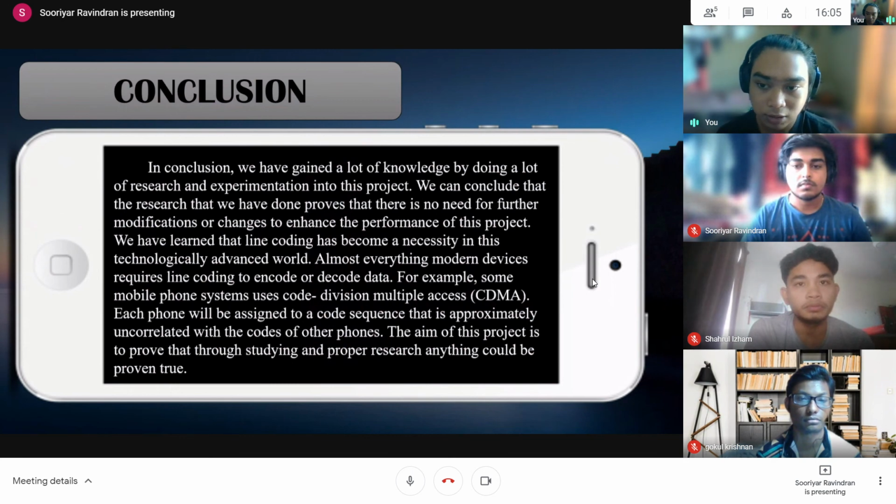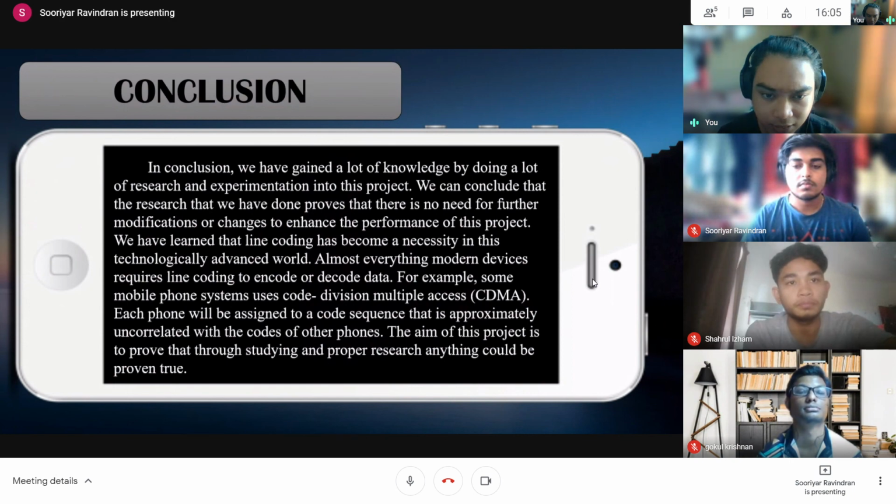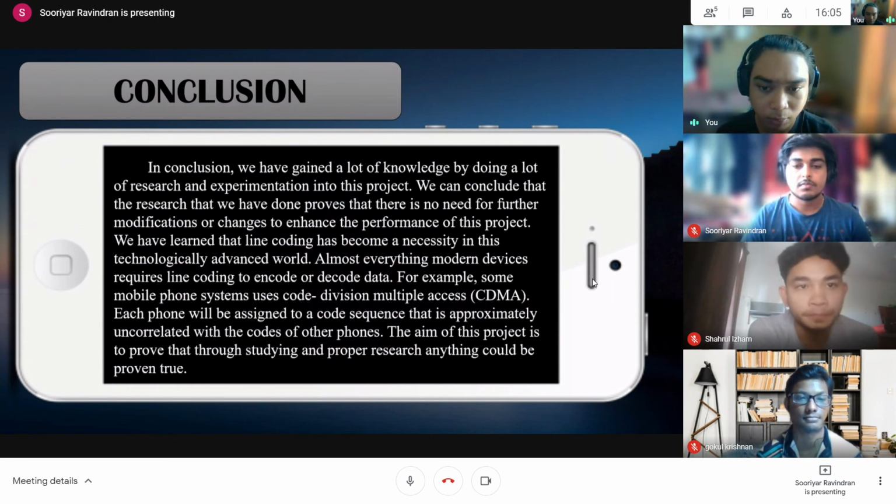For example, some mobile phone systems use code division multiple access, also known as CDMA. Each phone will be assigned a code sequence that is approximately uncorrelated with the codes of other phones. Therefore, the aim of this project is to prove that through studying and proper research, anything could be proven true.